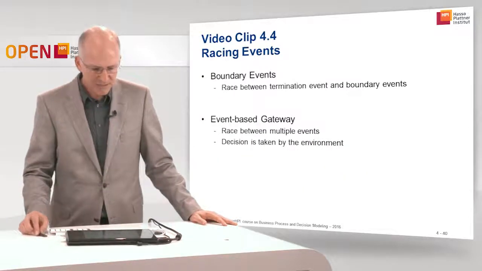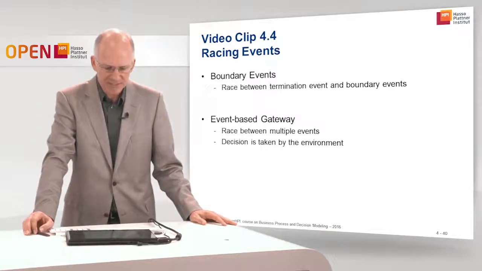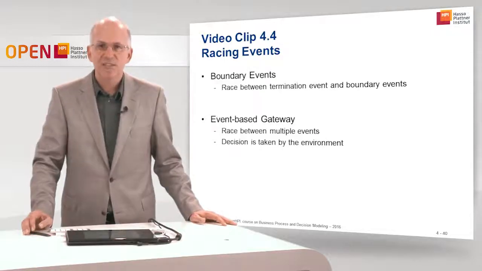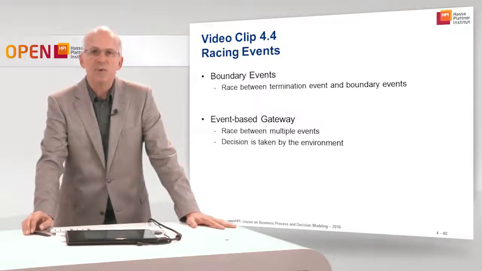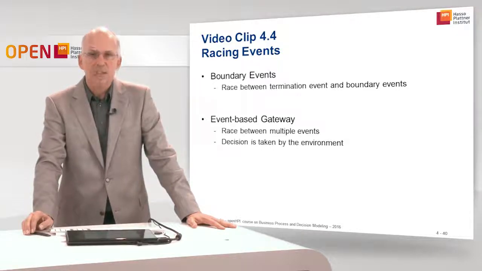That brings us to an end of the short video clip 4.4, in which we discussed the racing events. We took a look at boundary events, and we investigated the event-based gateway, where we can specify race conditions between multiple events, and we discussed also the important difference between the event-based gateway, where the decision is taken by the environment, and the XOR gateway, where the decision is taken by the process itself using data.